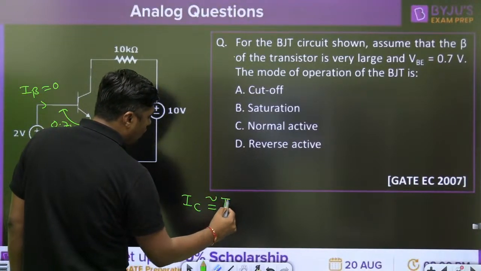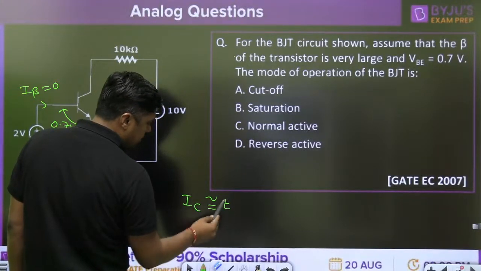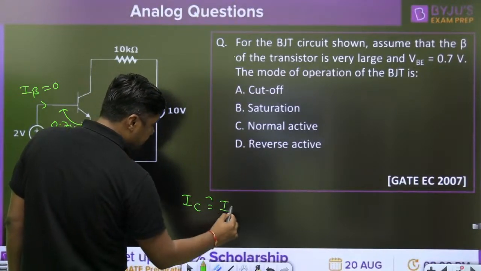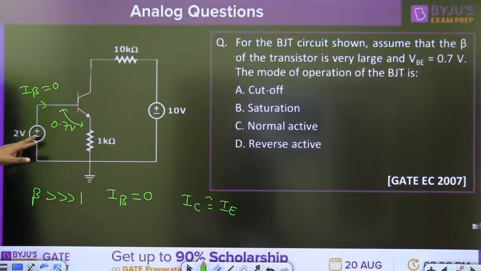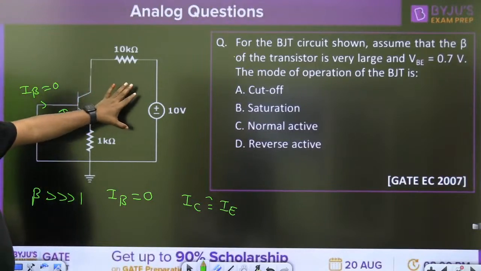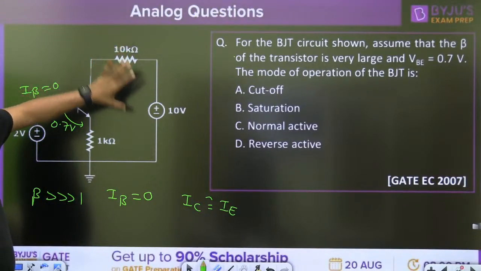Then how can we check whether it is in cutoff or saturation and so on? No, it is not in cutoff. Why? Because when the 2 volt is connected, it is greater than 0.7 volt. Means it is not in cutoff. That junction is forward bias. But according to the 10 volt battery, it is visible that it is a reverse bias.